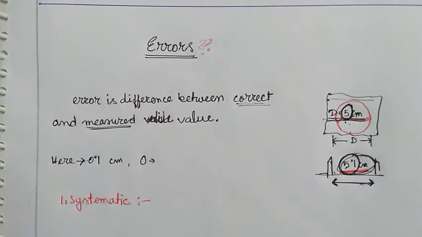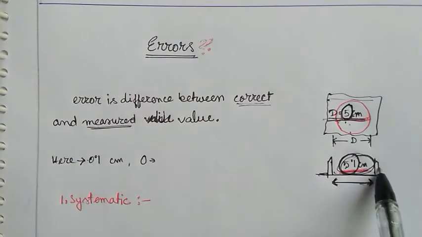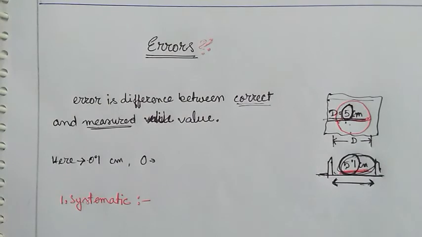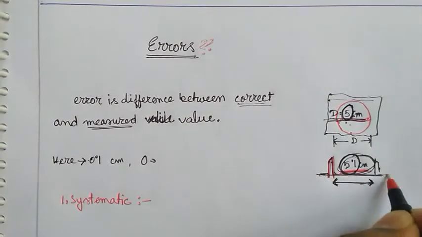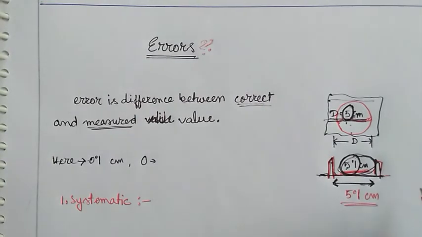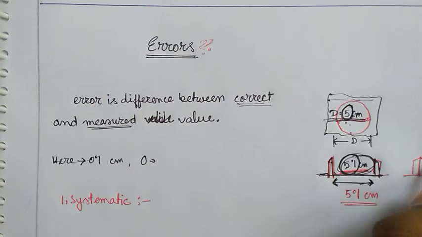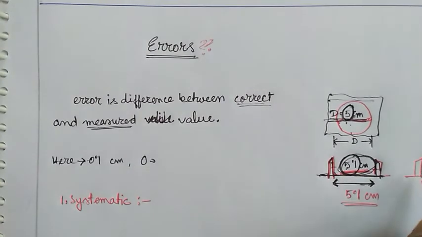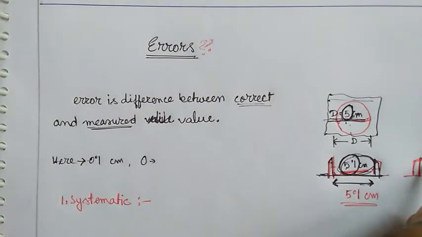For example, let's say in this vernier caliper that you used to measure the diameter of the ball, you found the diameter is 5.1 centimeter. But when the caliper is closed, when these two parts are kept together, still your caliper reads 0.1 centimeter.